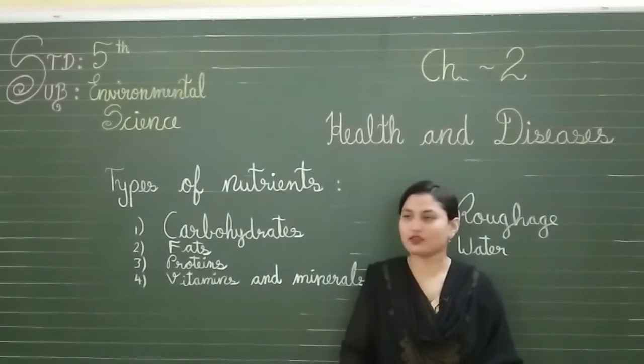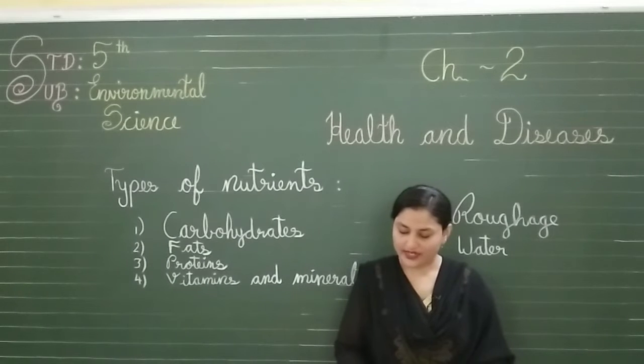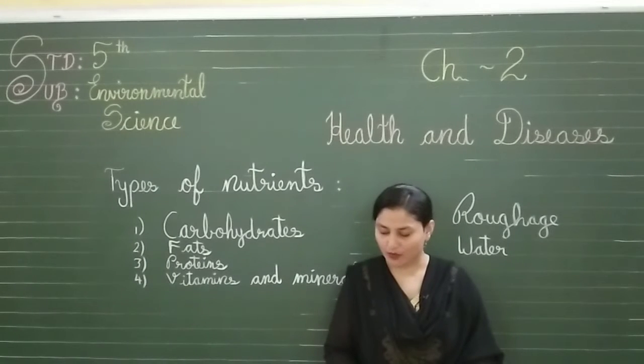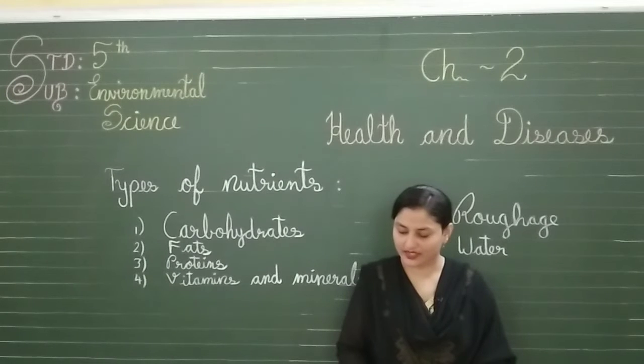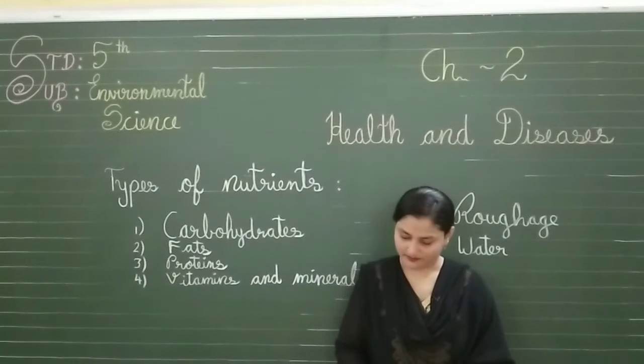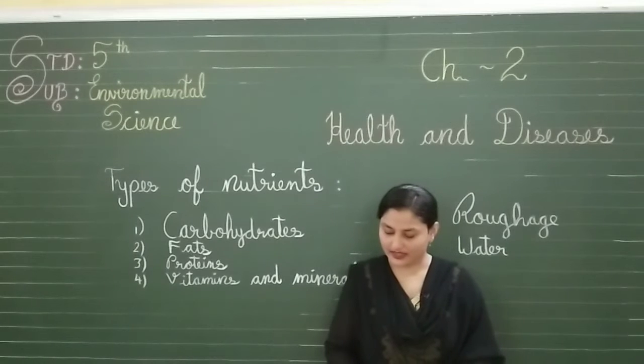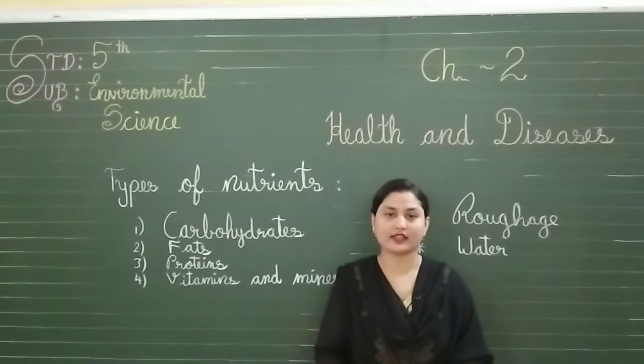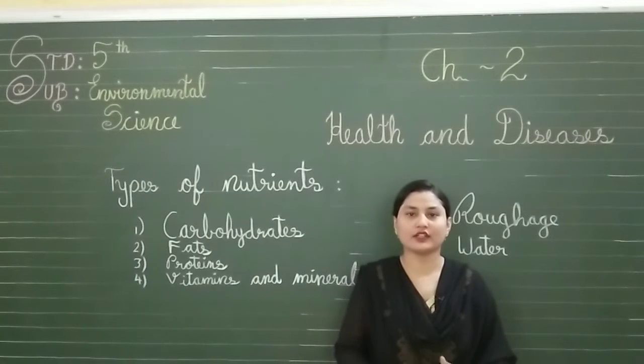Now moving to the second nutrient, that is fats. Fats provide us more energy than carbohydrates but should be consumed in lesser quantity as they are not good for our health. So fats also provide us more energy than carbohydrates, but we should eat fats in less amount because it is very difficult to burn. The various sources of fats are nuts, butter, ghee, oil, etc. Milk based food like butter, cheese, ghee, oil, etc. all contain fats. So we should eat this food but in lesser amount.